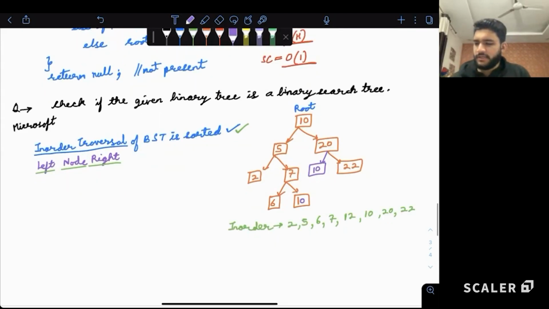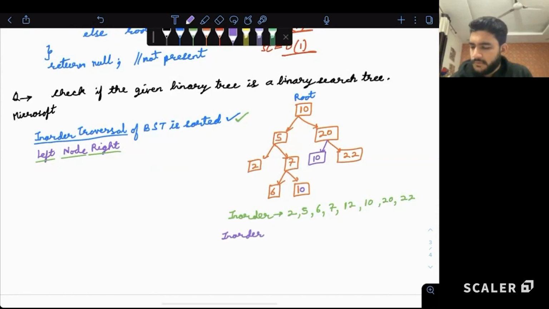If I do the in-order traversal now, what is the in-order traversal now? Correct. Bharat, very good. 2, 5, 6, 7, 10, 10, 10, 20, 22, which is sorted, but this tree is not a binary search tree.